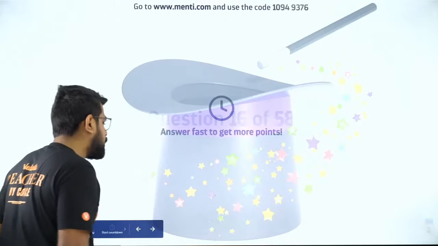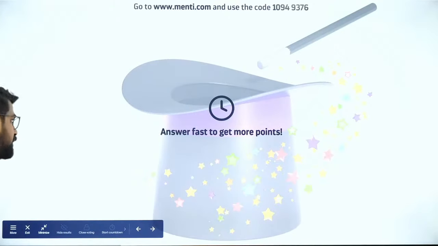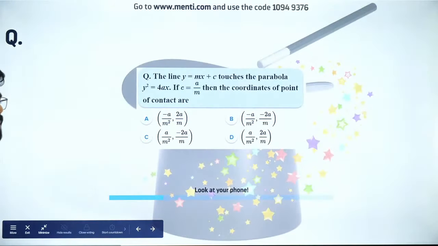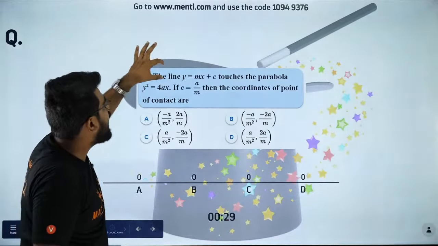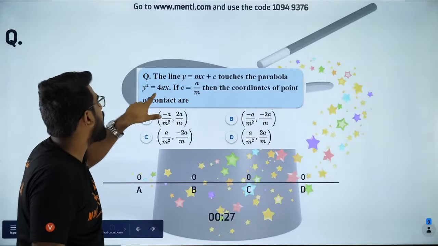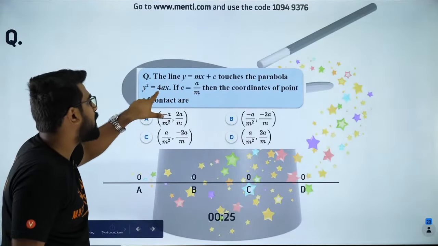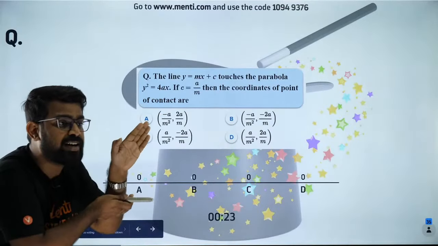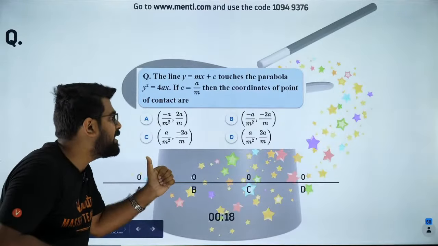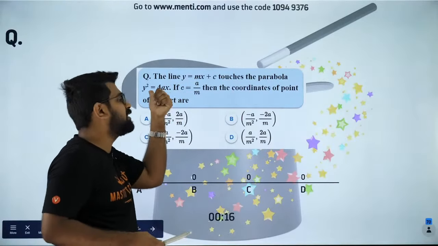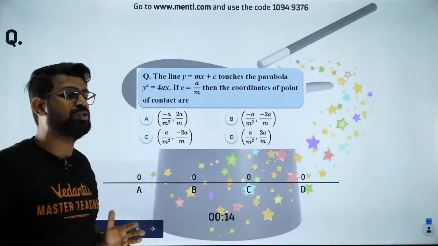So this is the 16th question. I want everybody to participate. So let's keep going, guys. Come on. This is a line which is a tangent to the parabola. If it is tangent to the parabola, it will touch at a certain point. What is that point at which this line will touch this curve? Everybody please try to solve it.